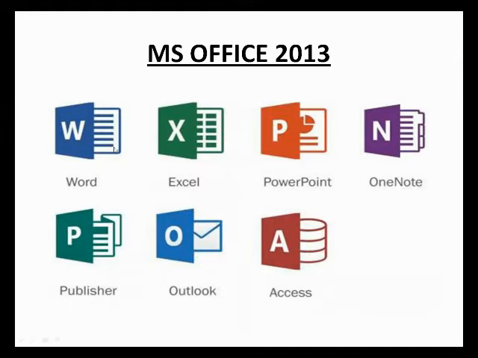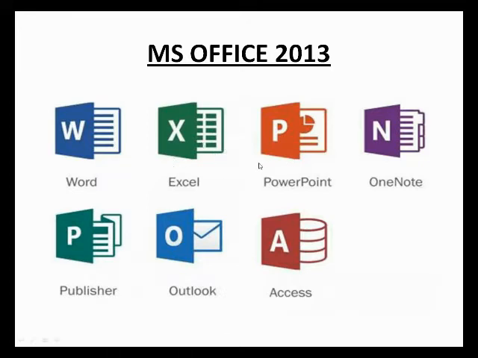And next is Excel. Microsoft Excel creates simple to complex numerical data spreadsheets. Excel is also called the spreadsheet program.